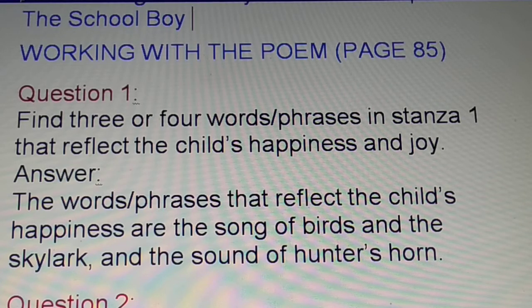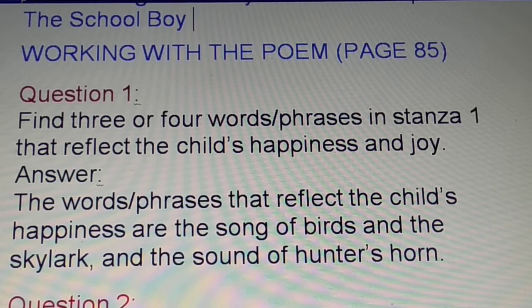Yes. That means the small child likes these sounds. Song of birds, song of the skylark, the sound of the hunter's horn. These sounds give joy and happiness to whom? To the small boy, the schoolboy in this poem.